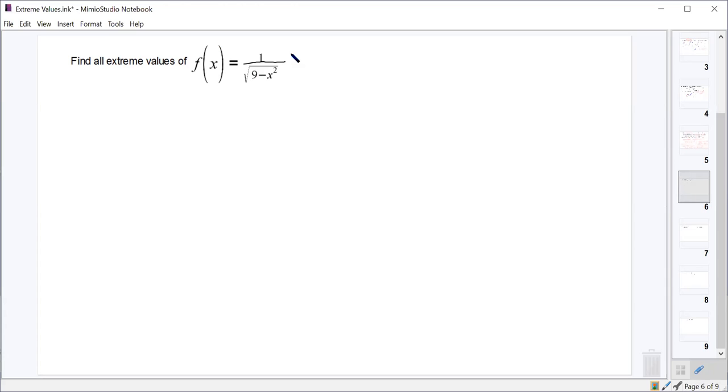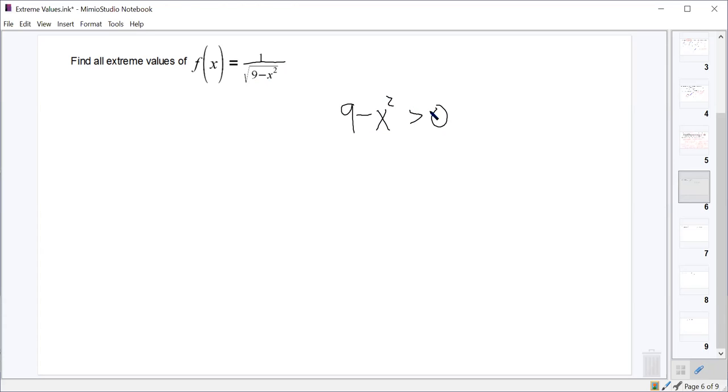Would it be a vertical asymptote at 0? And then not at the 0. So the only things that would make this undefined would be whatever makes the denominator undefined, right? And a couple of things going on there. One, it's a denominator, so it can't equal 0, right? The square root of 9 minus x squared can't be 0, but it also can't be negative. So 9 minus x squared has to be positive, right?